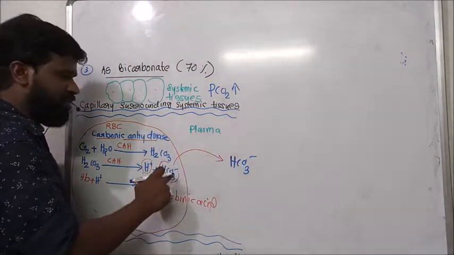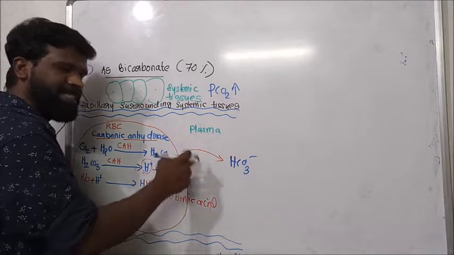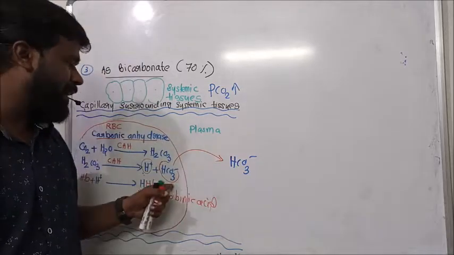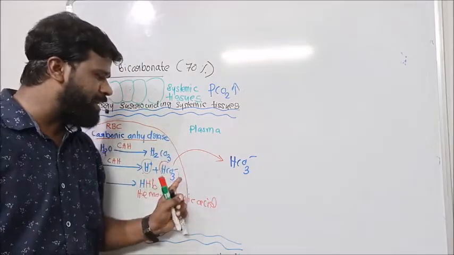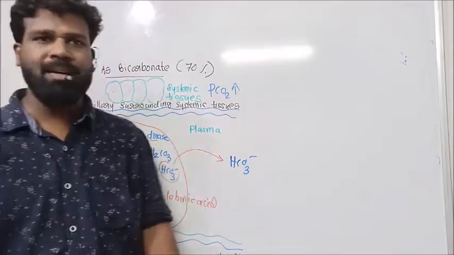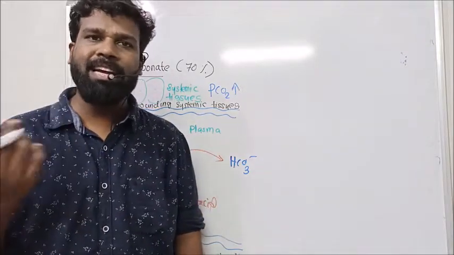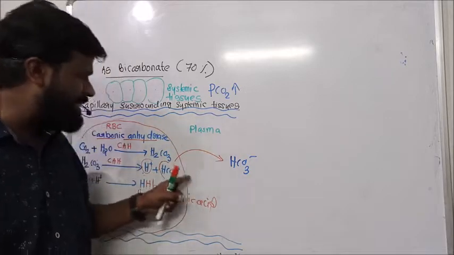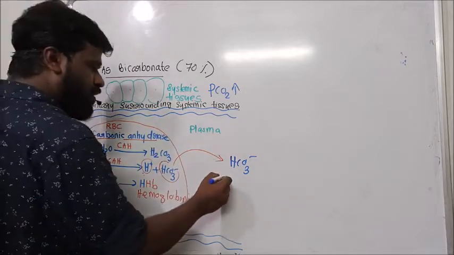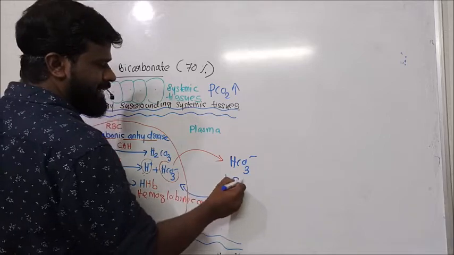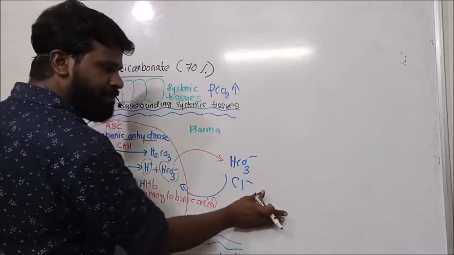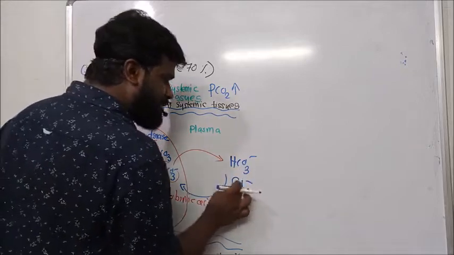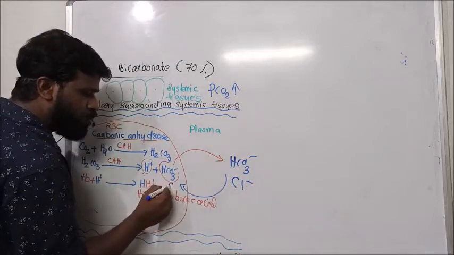Before this shifting of bicarbonate from RBC to plasma, there is a chemical equilibrium between plasma and RBC. So when this bicarbonate shifted from RBC to plasma, it resulted in a momentary change in chemical equilibrium between RBC and plasma. So to retain this lost balance, the chloride ion from plasma shifted from plasma to RBC.